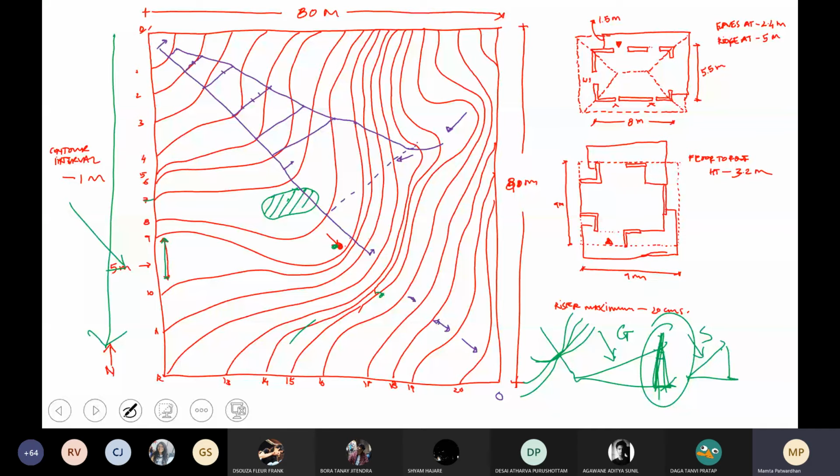Okay, but eventually the water will consolidate into rivers, right? All water will eventually end in a river. Correct. Or there is some kind of a catchment.